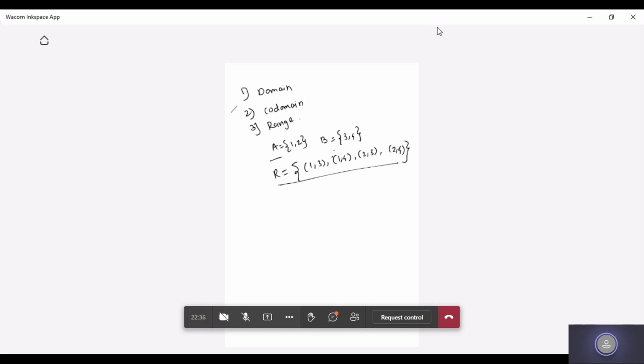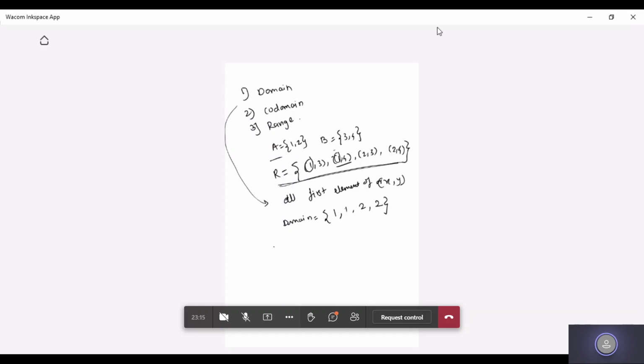Now, with respect to domain, what is the definition of domain? Domain is the set of all first elements of the ordered pairs (x, y). So what would be the domain for this given relation? The first element is 1 here. Then the first element of the next ordered pair is 1 again. Then next is 2 and 2. So 1, 1, 2, 2, I'll be writing here.